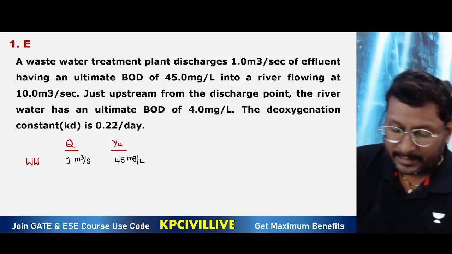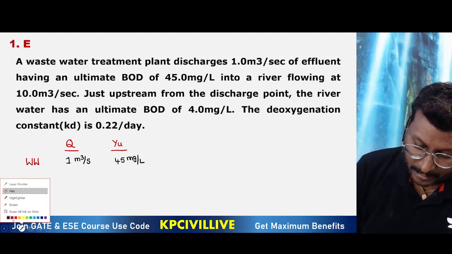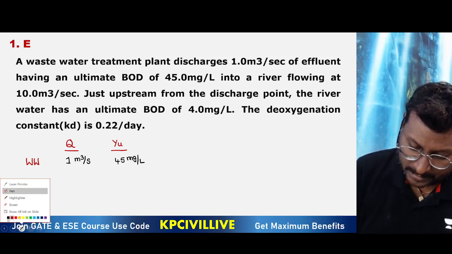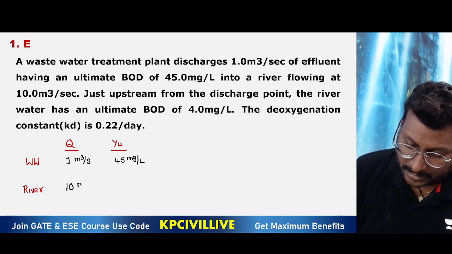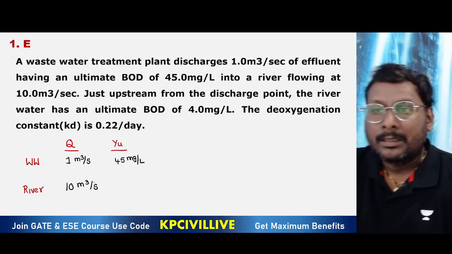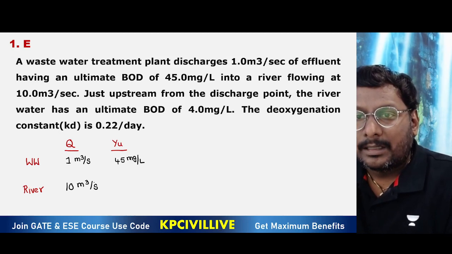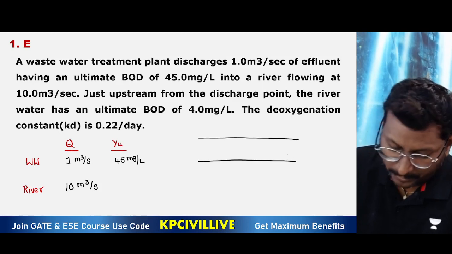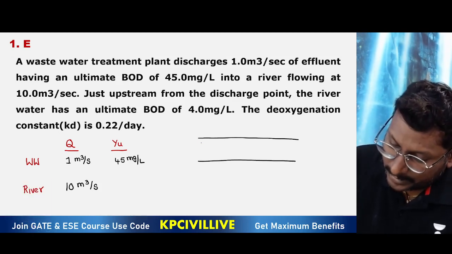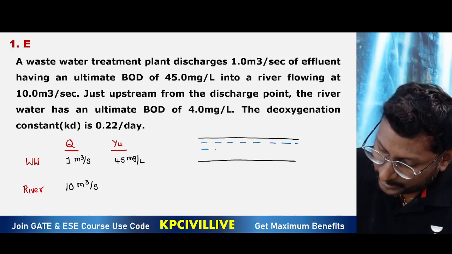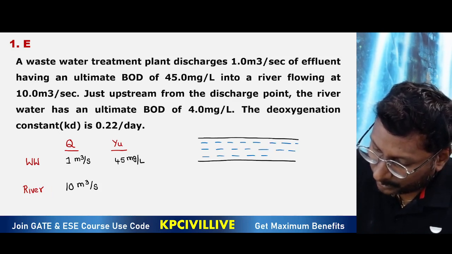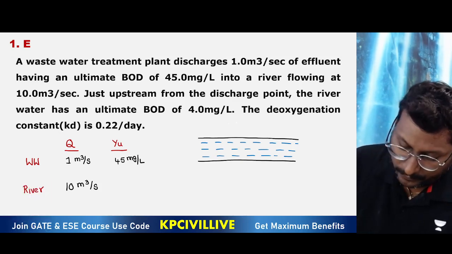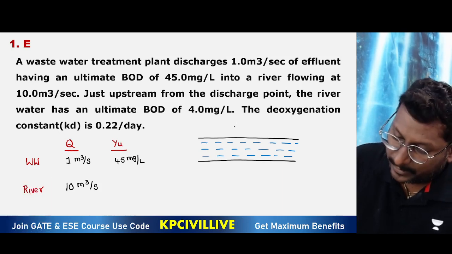A river flowing at a river. So river data also provided here. Two components: one is wastewater, second one is river. River flowing with a discharge of 10 meter cube per second. Just upstream from the discharge point, consider this is a river flowing with 10 meter cube per second discharge, and wastewater from a treatment plant is coming.